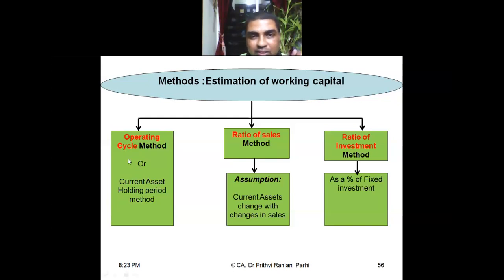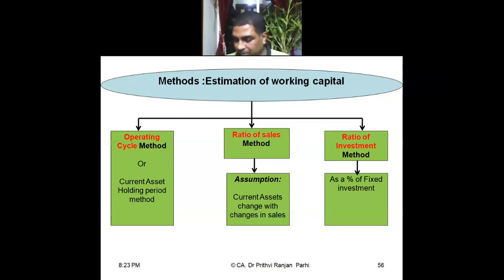Another method is called the ratio of sales method. Here, there are various components of working capital. Can you tell me some of the components of working capital quickly? Raw materials, debtors, work in progress, inventory, etc.